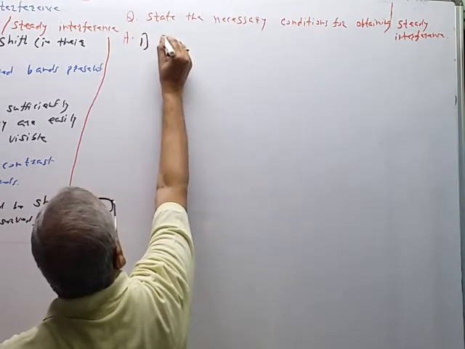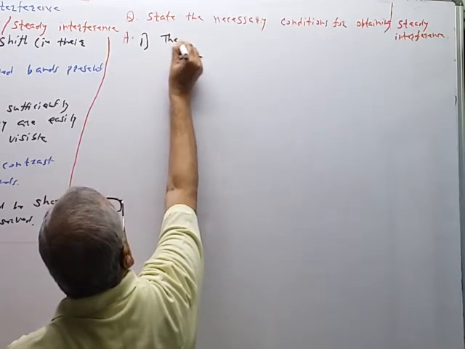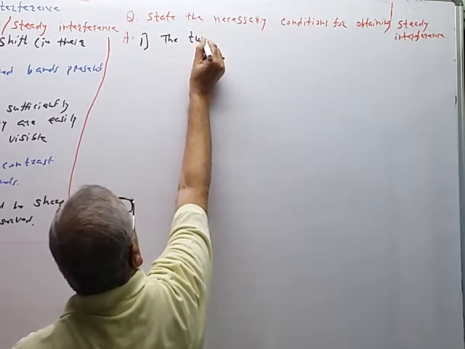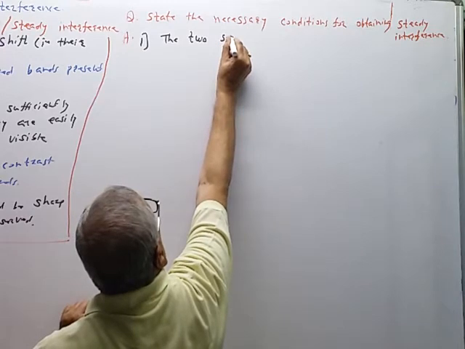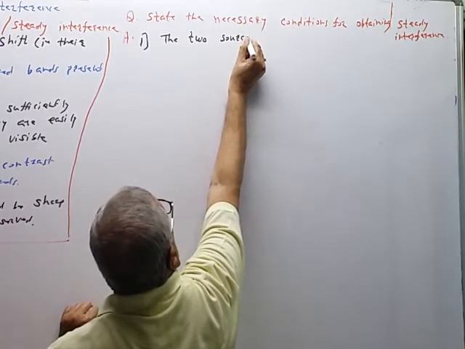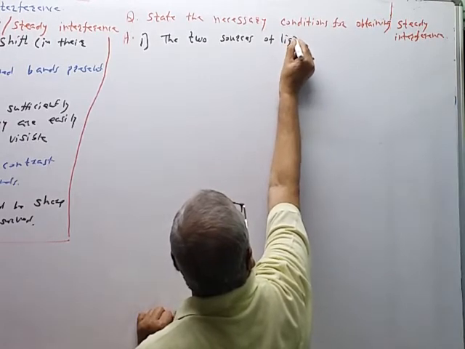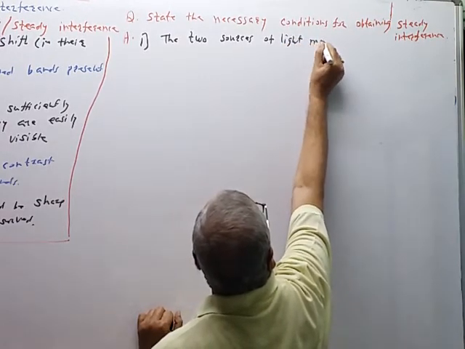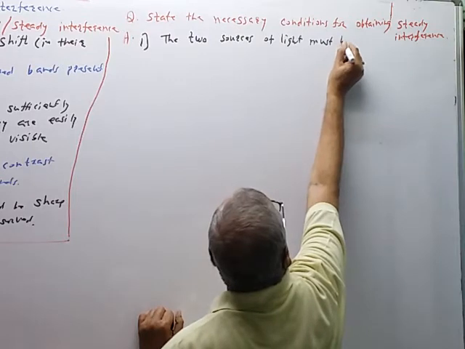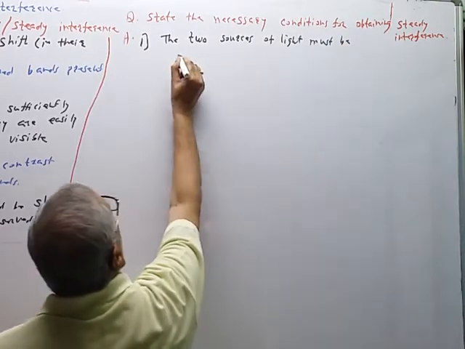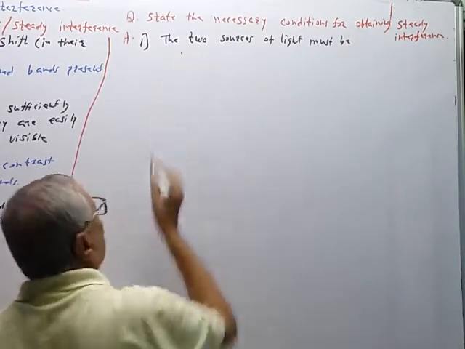First, the two sources of light must be coherent.